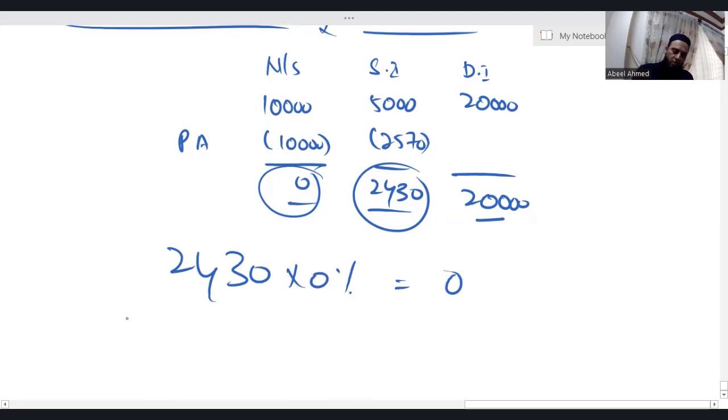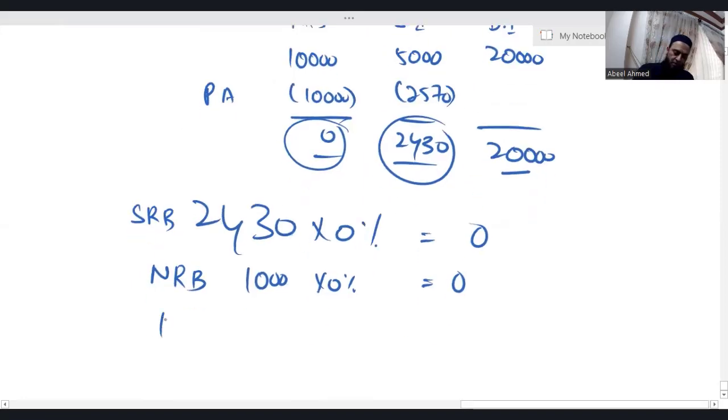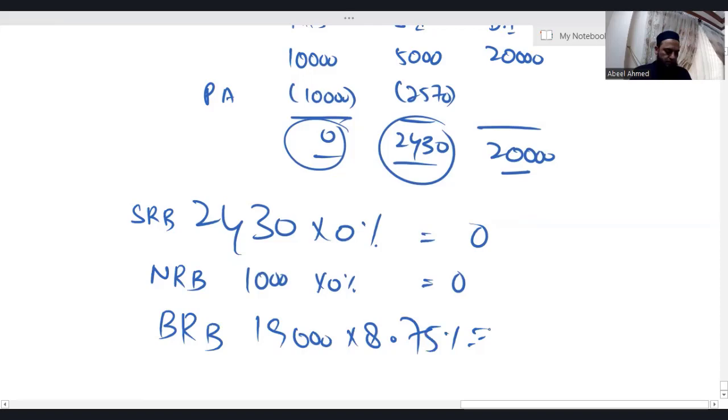For dividend income, there's only the nil rate band. 1,000 into 0% is 0. Now, dividend income is 20,000. Out of it, you have taken the nil rate band, so the remaining 19,000 falls in the basic rate band. The applicable tax rate is 8.75%. Let's see what happens. I'm getting 1662.5, make it 1,663.